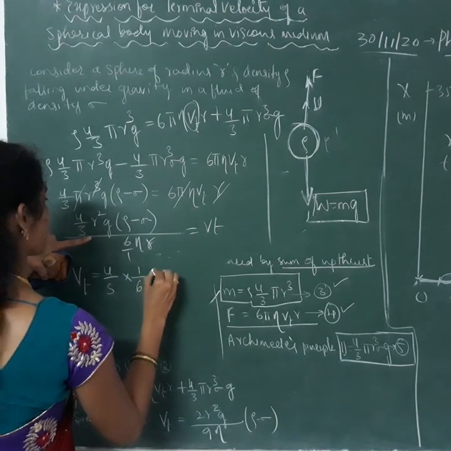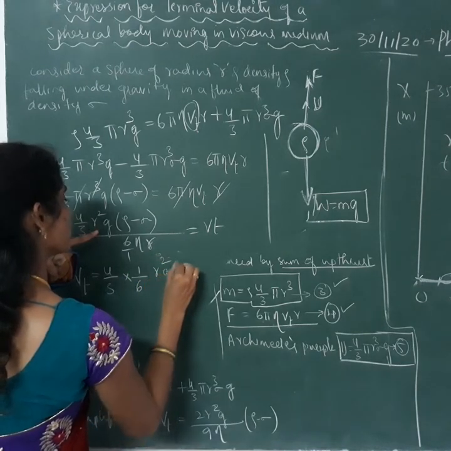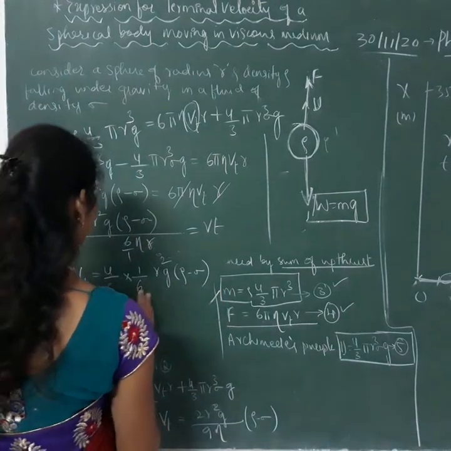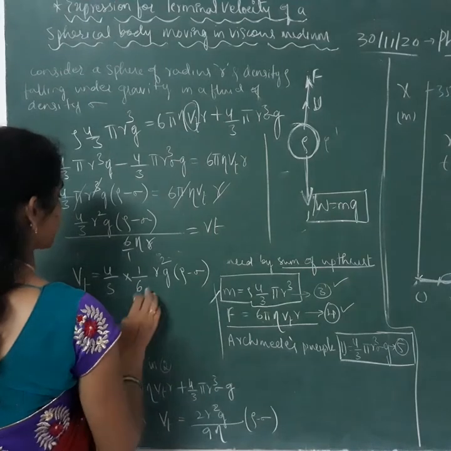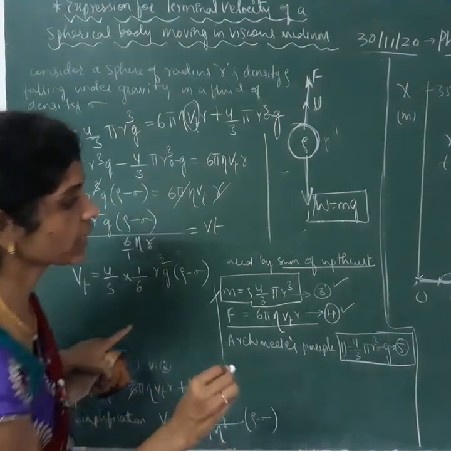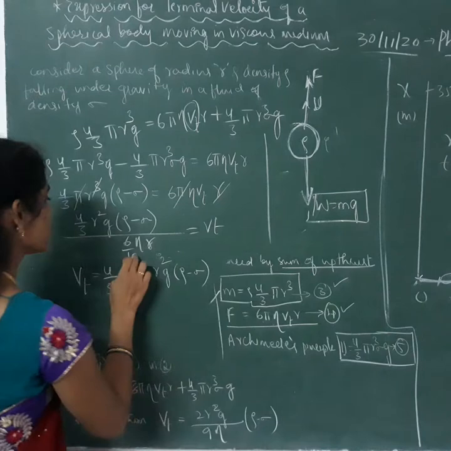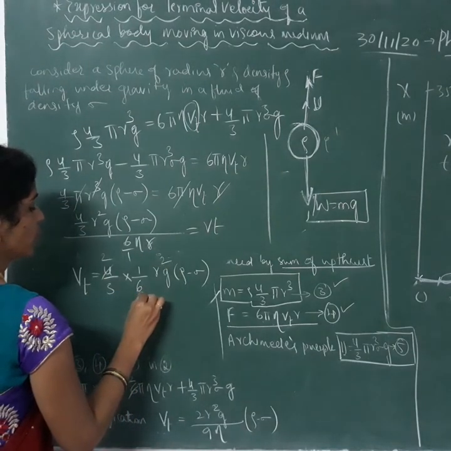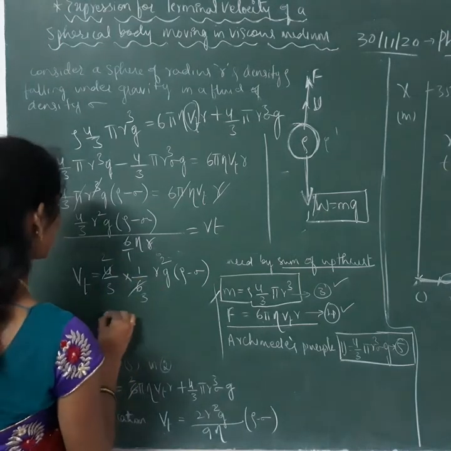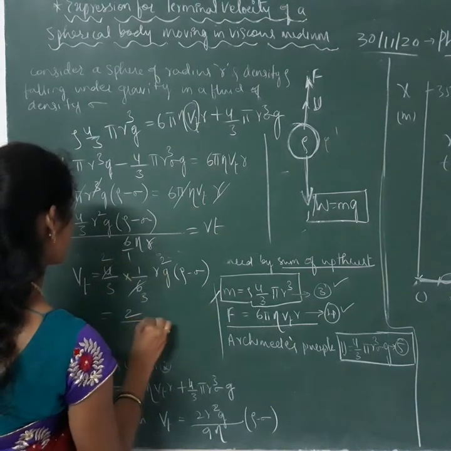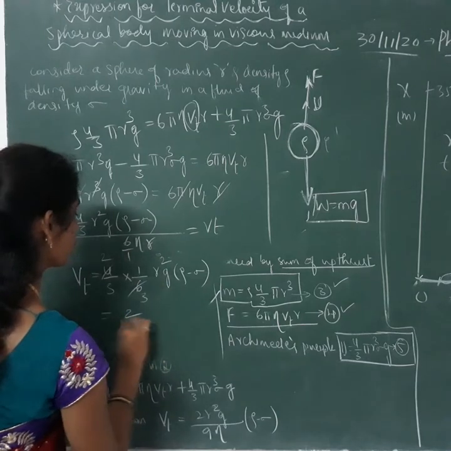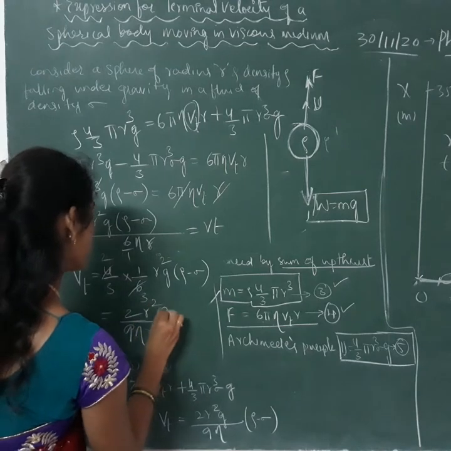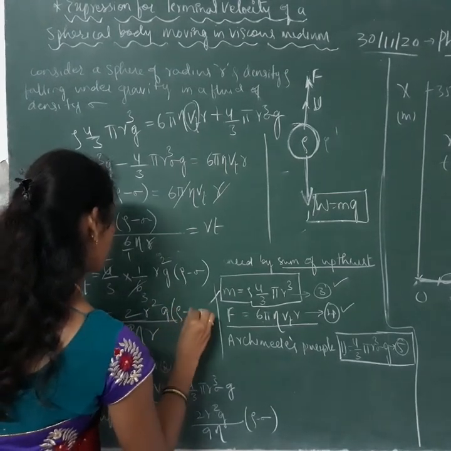So here r square g into rho minus sigma, whole divided by 6 eta r. Now 2 fours are 8, 2 threes are 6, so it simplifies to 2 by 9, with eta and r remaining as they are: 2 r square g into rho minus sigma.